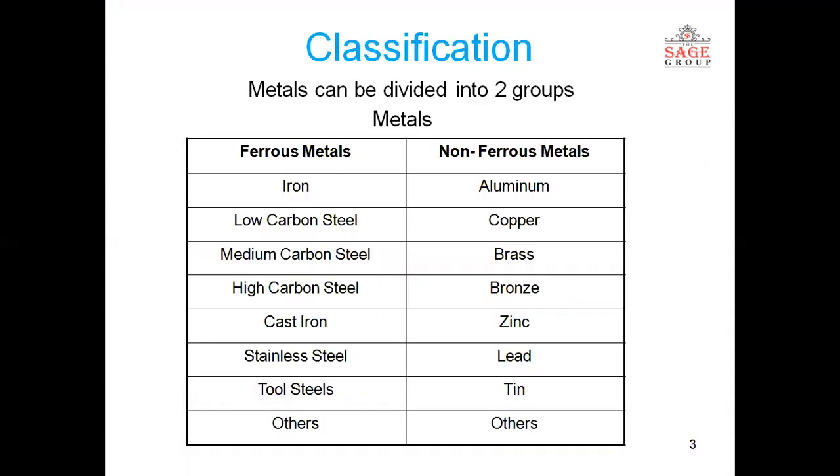Some examples or classifications for ferrous metals and non-ferrous metals: iron, low carbon steel, medium carbon steel, high carbon steel, cast iron, stainless steel, tool steel. All have a majority of their composition consisting of iron. And non-ferrous: aluminum, copper, brass, bronze, zinc, lead, tin.